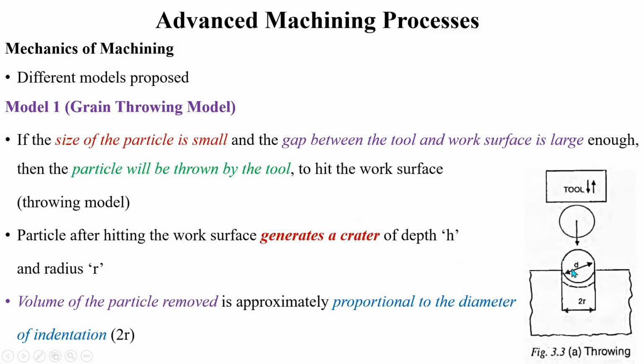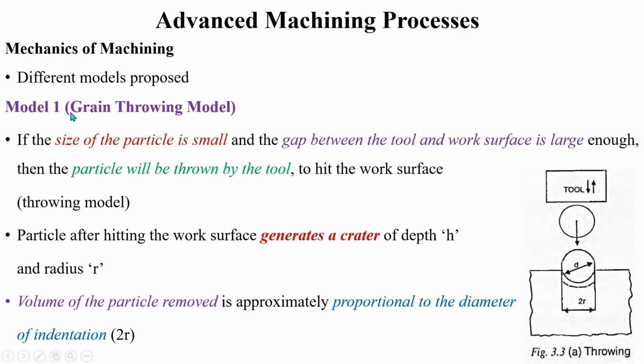So because of this throwing action of the abrasive particle, material will be removed from the workpiece surface, and the volume of material removed is approximately proportional to the diameter of the indentation. Here you can see 2r is the diameter of the indentation made by this abrasive particle, which has the diameter d.